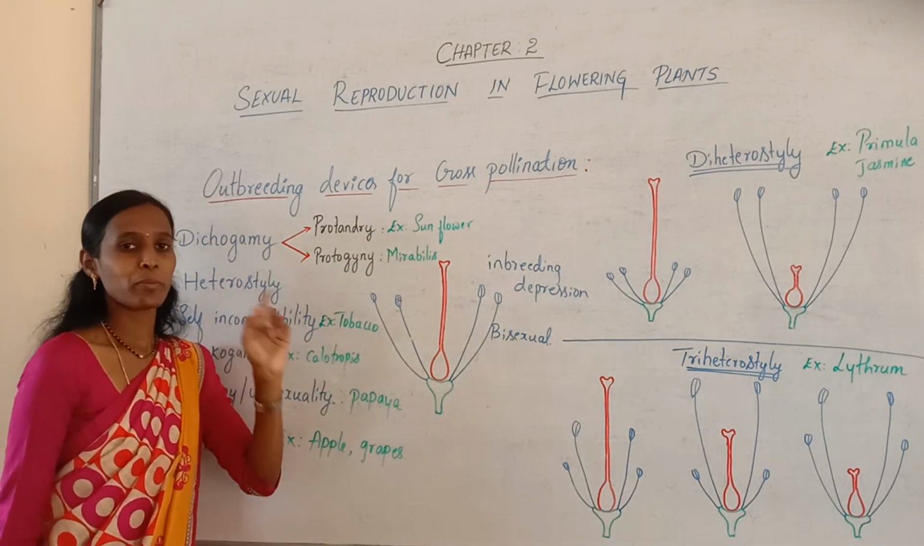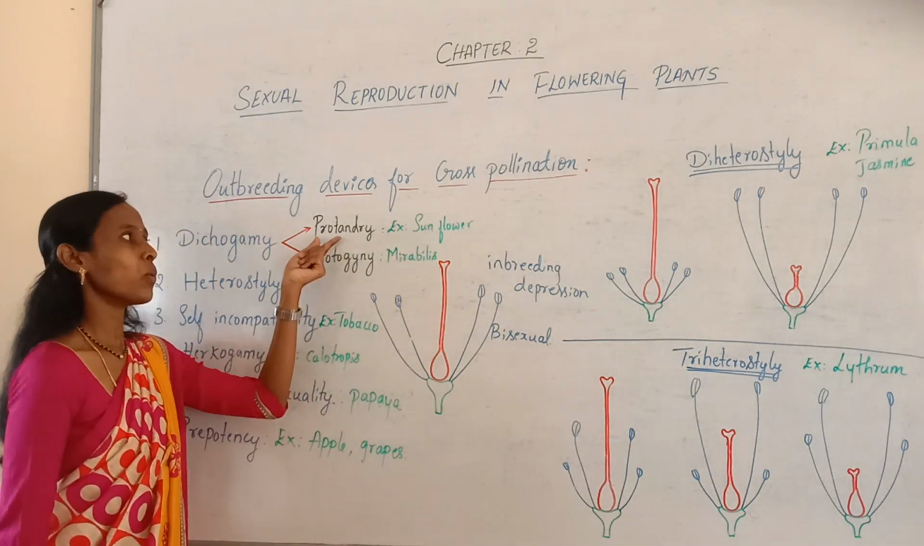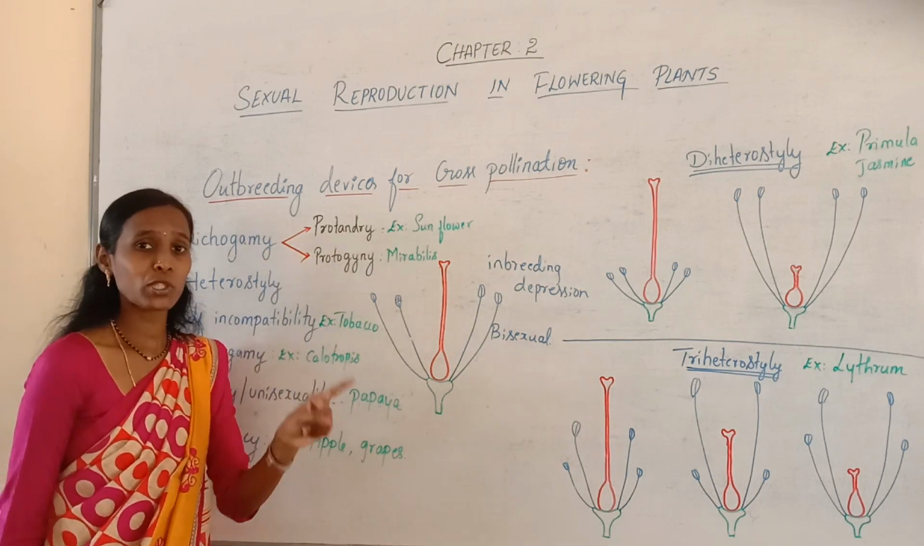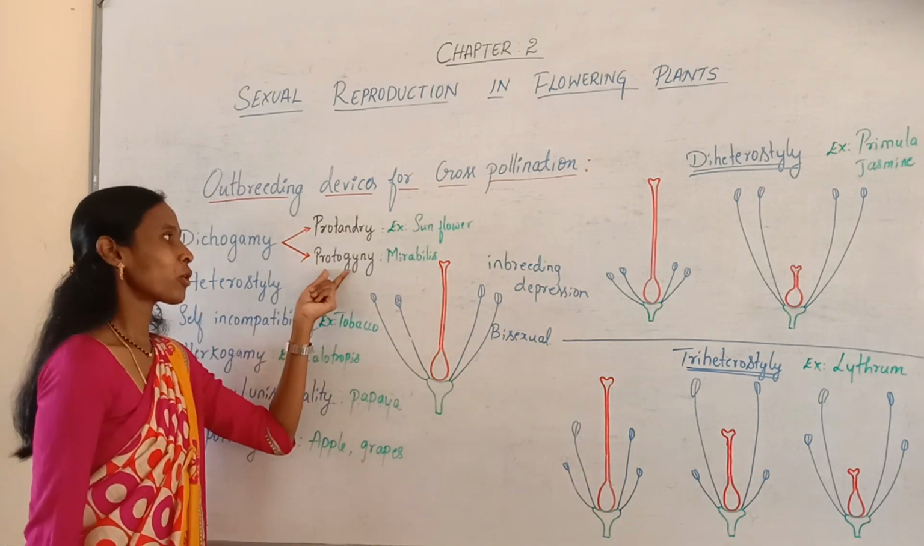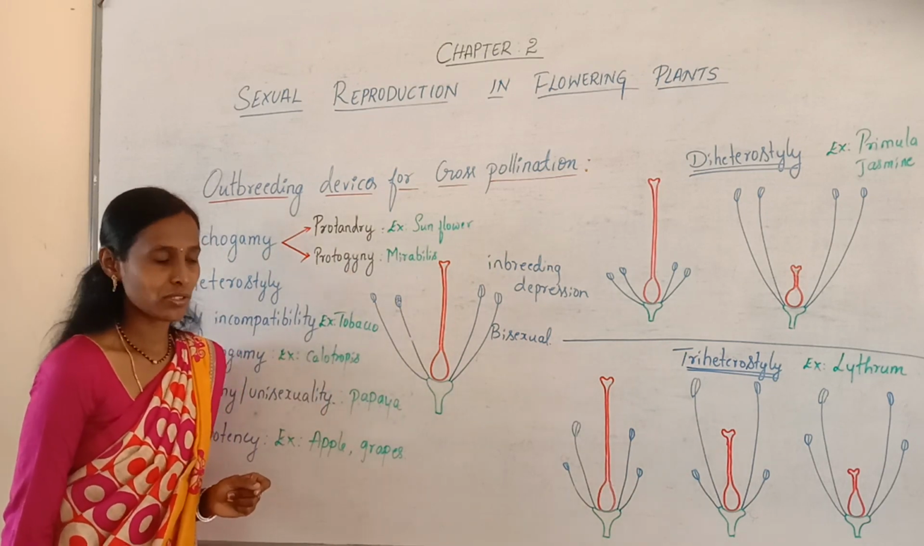So here the maturation of anther and stigma are of different types. One is protandry, the other protogyny. Protandry, anthers mature earlier than the stigma. Protogyny, the stigma matures earlier than the anthers.